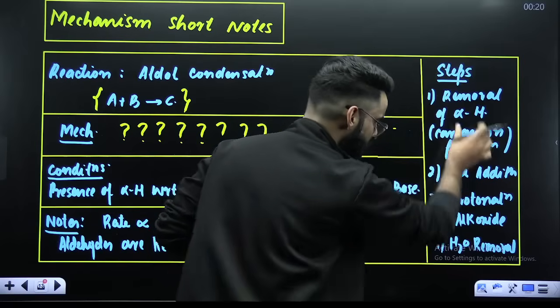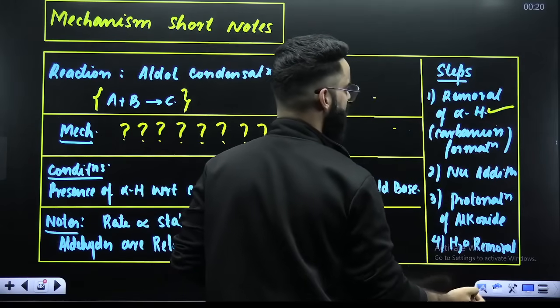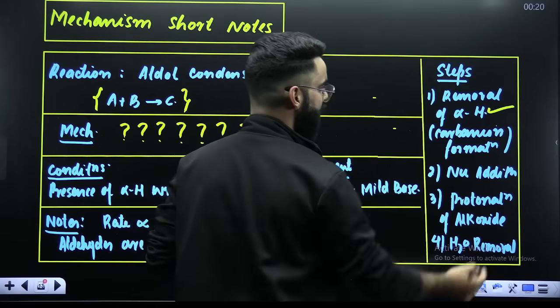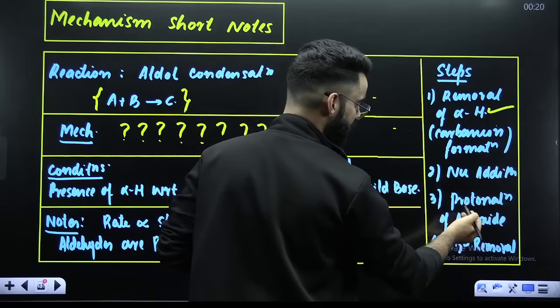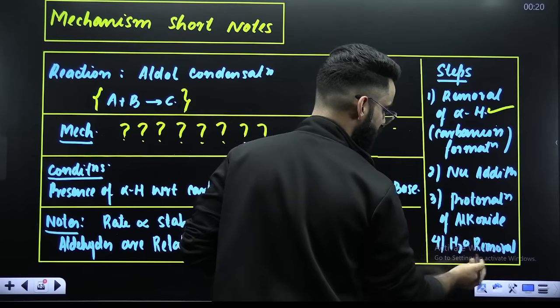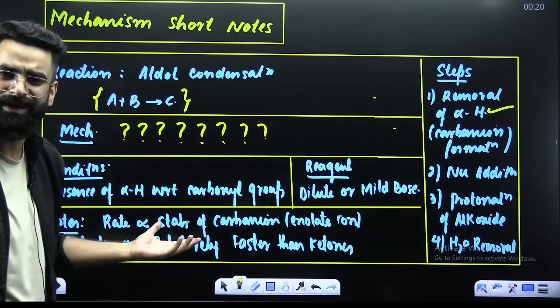And over here, you can note down the steps. Step number 1, removal of alpha hydrogen, your carbanion formation. Step number 2, nucleophilic addition. Step number 3, protonation of alkoxide. Step number 4, water removal. So everything is over here in one table.